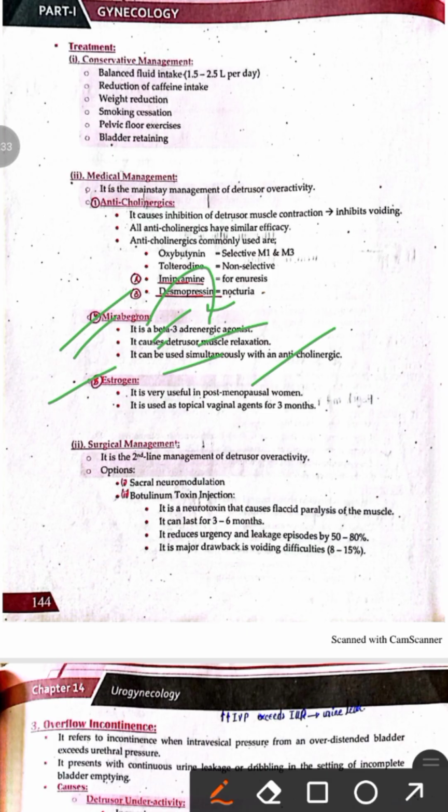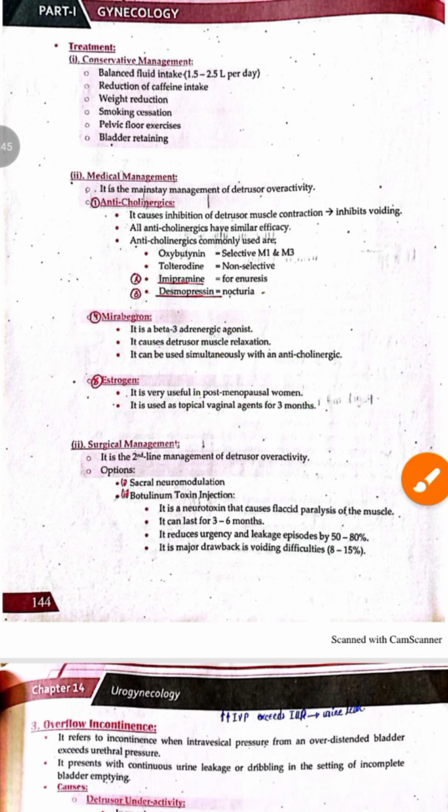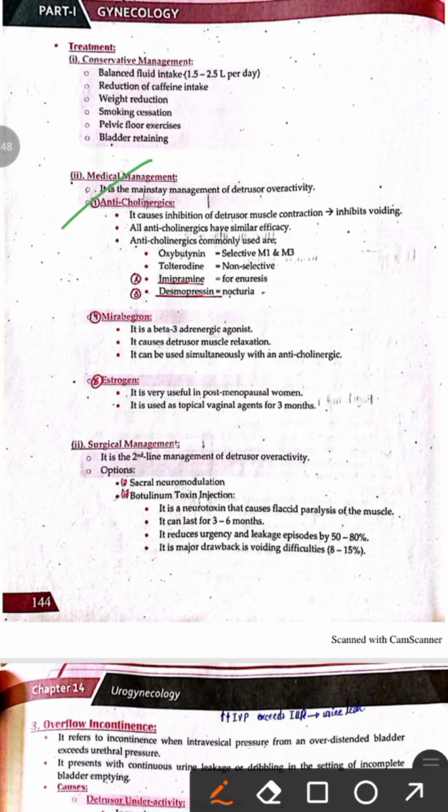And similarly, we can also give the patient estrogen. Estrogen is usually advised in patients that are postmenopausal, and they can be used as a topical vaginal agent for 3 months to reduce the irritative symptoms. So the medical treatment options include anticholinergics, sympathomimetics, and estrogen. The third one is the surgical management. So surgical treatment is the second line, second option for urge incontinence.